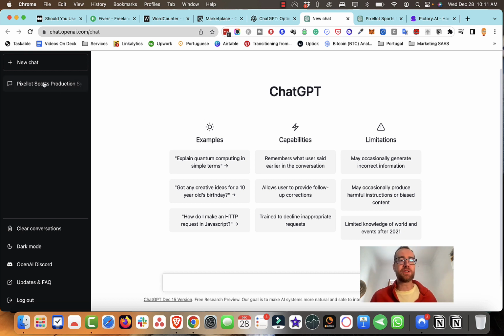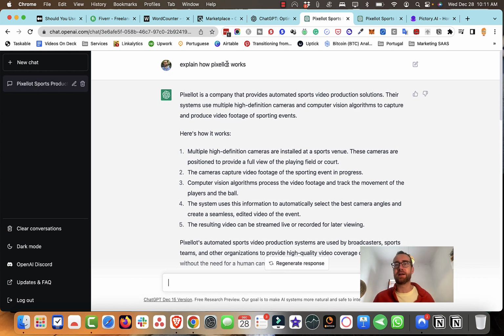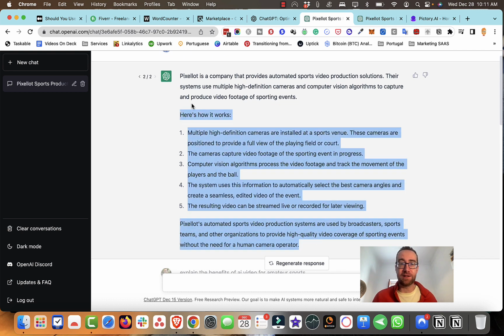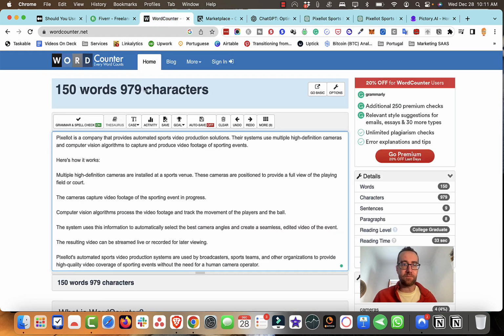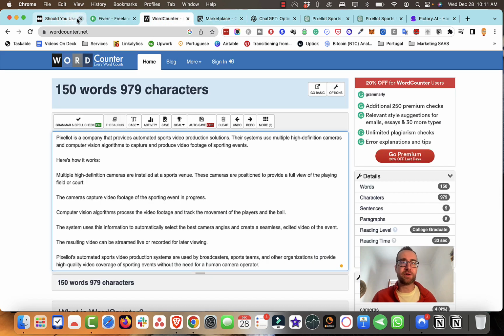So I actually created this with ChatGPT just on my first go. Basically, Pixellot is a program. There's an affiliate program for it, and it has AI. Notice the connection. AI cameras that record amateur sports events. So I just said explain how Pixellot works, and it wrote this whole thing about Pixellot. Let's look at how many words that is in the word counter. So that's 150 words, and that's pretty cool.